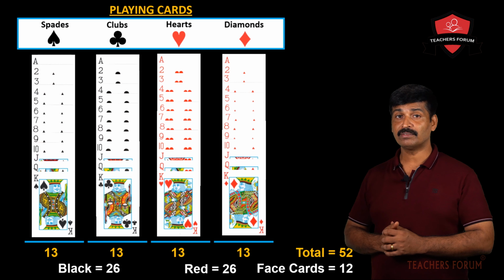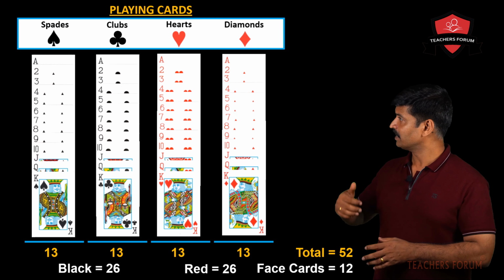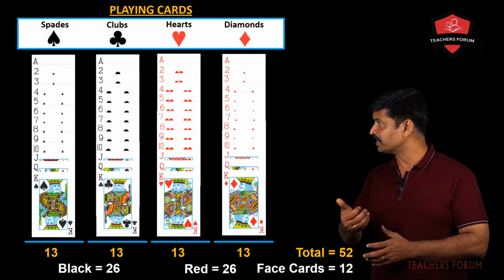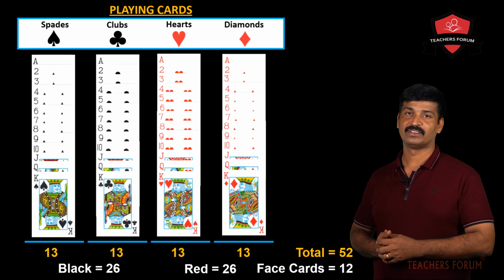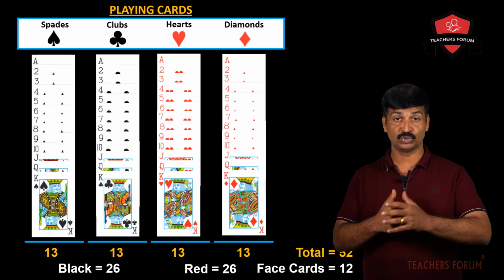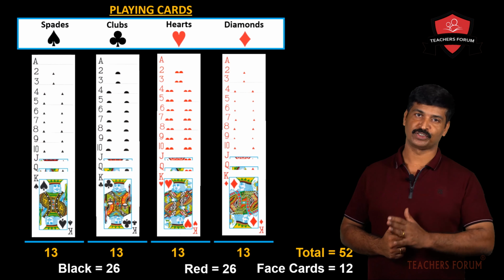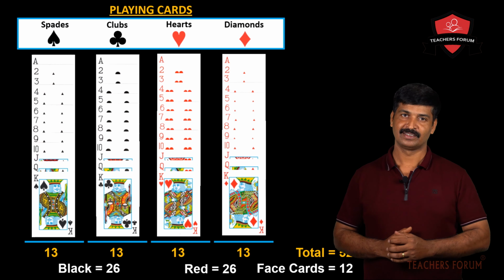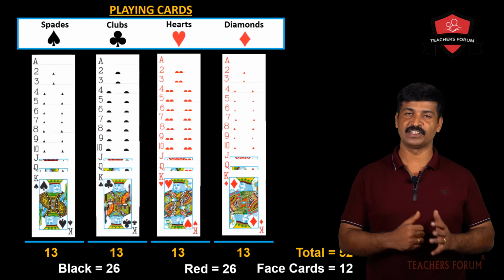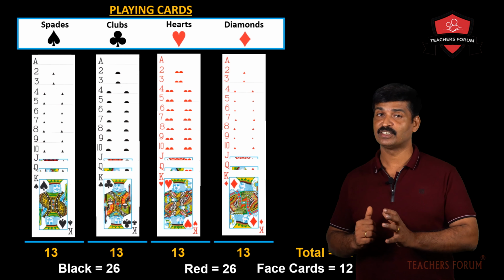In spades you have 3 face cards, in clubs you have 3 face cards, and in hearts and diamonds, in all the suits, you have 3 face cards each. So what's the total number of face cards? Total number of face cards is 12. These are the basic things that you should know about playing cards: 52 cards divided into 4 suits, 26 black and 26 red. Black includes spades and clubs, 13 plus 13. Red includes hearts and diamonds, 13 plus 13, 26.